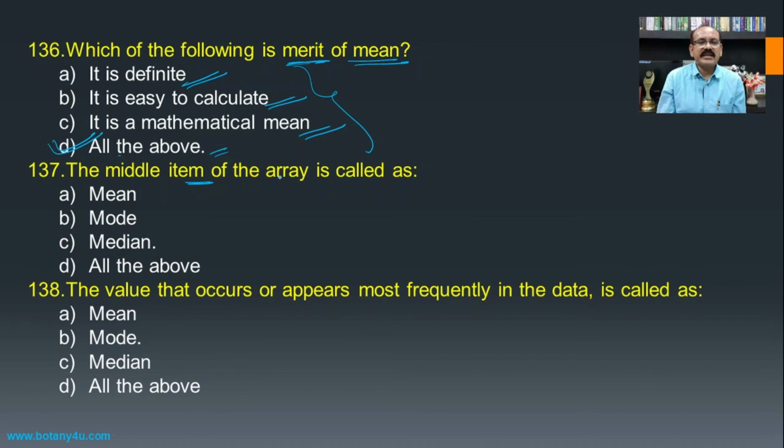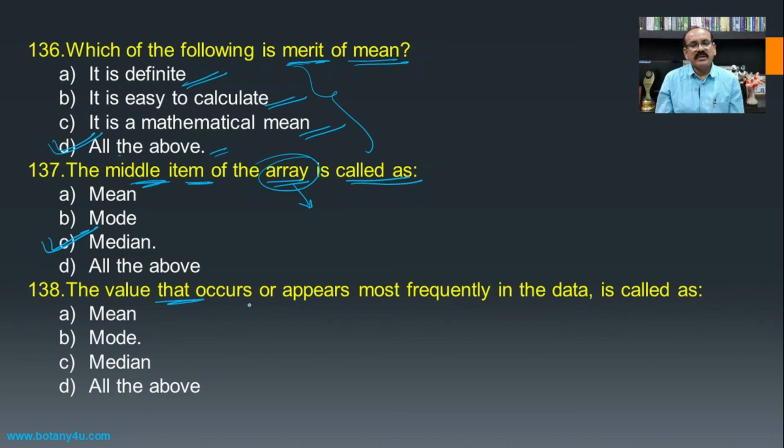Then the middle item of the array is called as? It means if there is data, and that data is arranged in either increasing or decreasing order, then it is known as an array, and if the middle item of this array is considered, then it is known as the median.